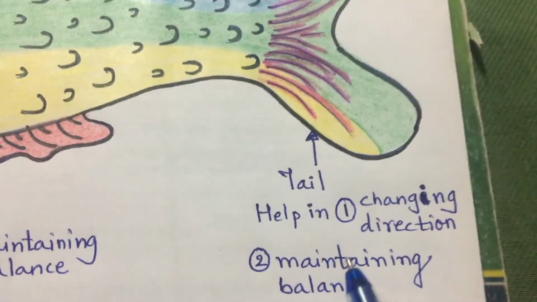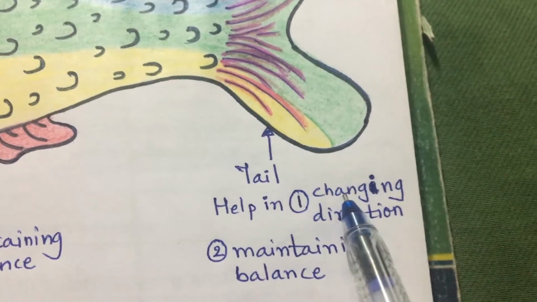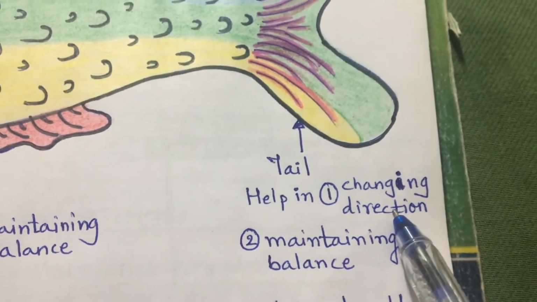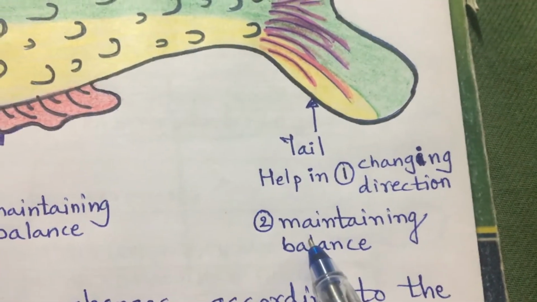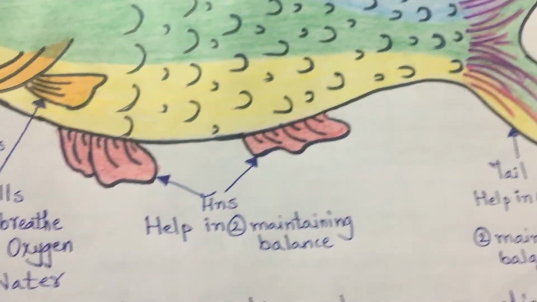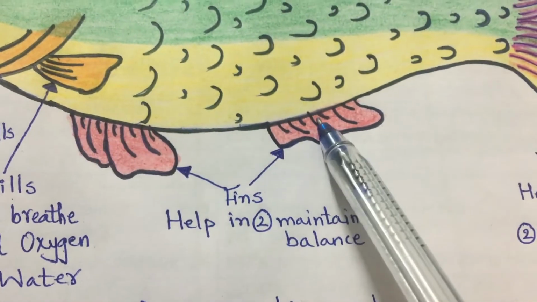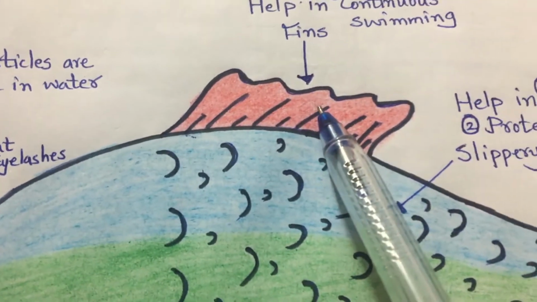Right? Then what is this? It is the tail. Now the tail also has two functions. One, changing the direction. The tail is helpful, and another, to maintain the balance in the water throughout the swimming and throughout the life. Now these are the fins, and even these are the fins.